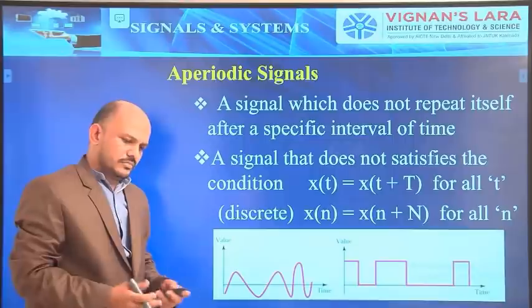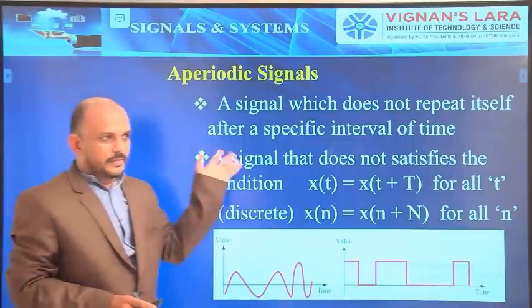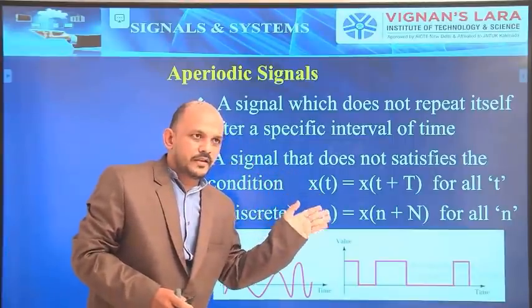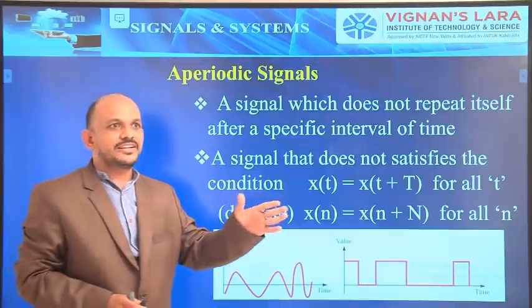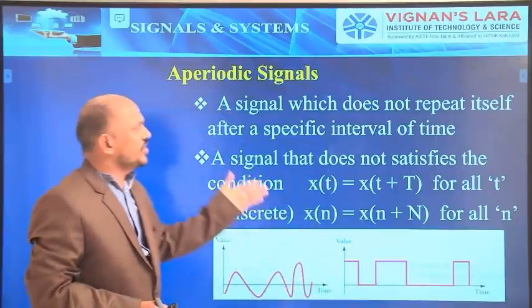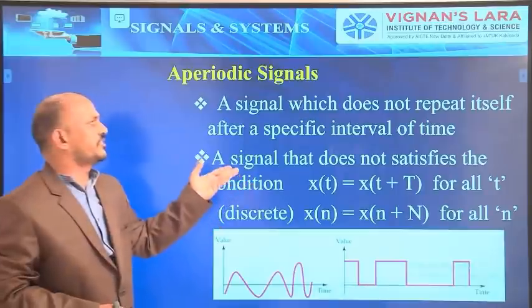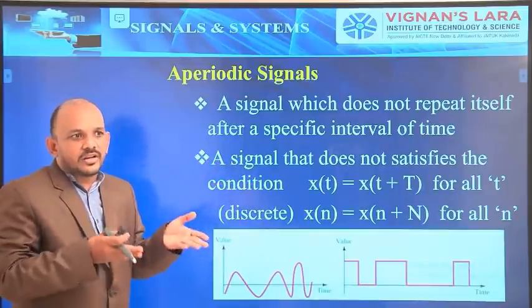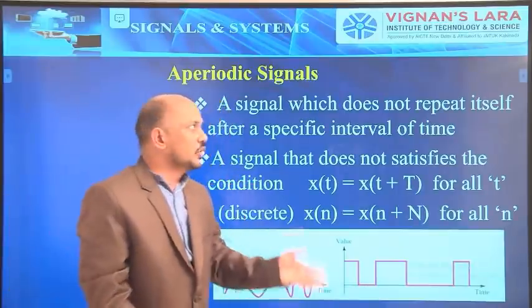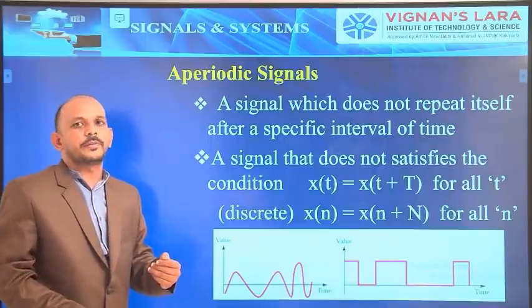Periodic signals. In the previous slide I said a periodic signal is one which repeats itself at a specific interval of time. Which does not repeat at regular intervals of time, those signals are called aperiodic or non-periodic signals.